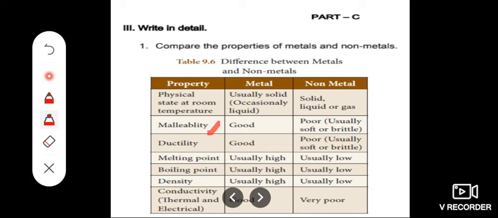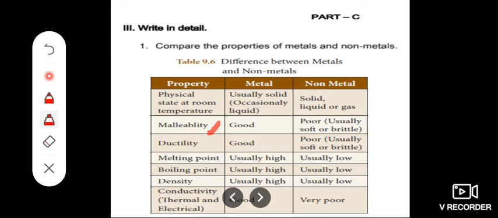Next one, ductility, making wires. Metals are good, non-metals poor. That means they are usually soft and brittle, so we cannot make wires. In the case of non-metals, we cannot make wires. An exceptional case is carbon.